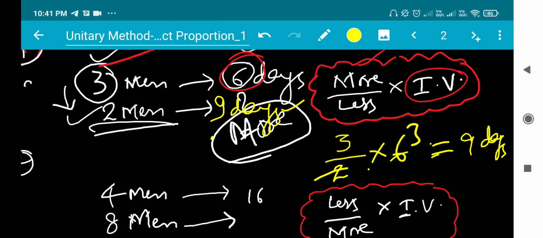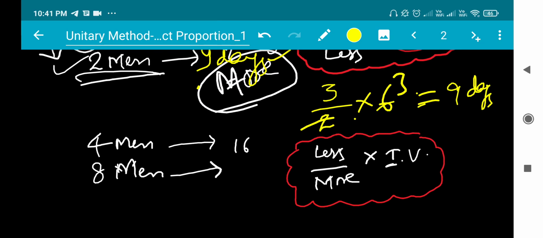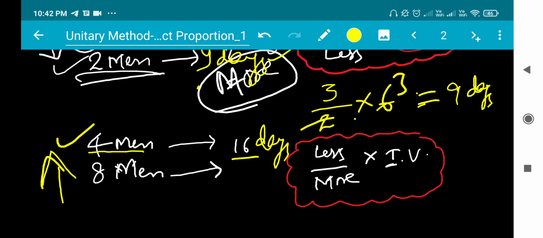Next, second example. If I engage 4 men, they will finish in 16 days. When I engage 4 men, they finish the work in 16 days. If I increase the men, what happens?